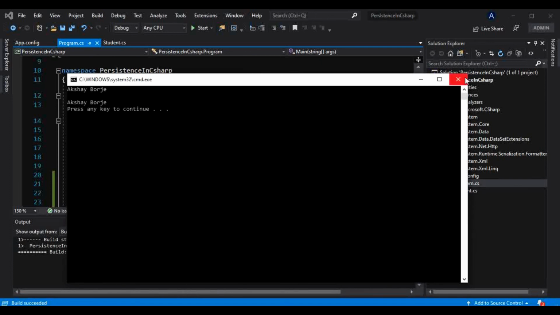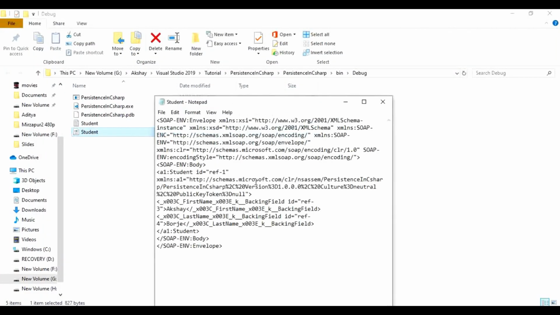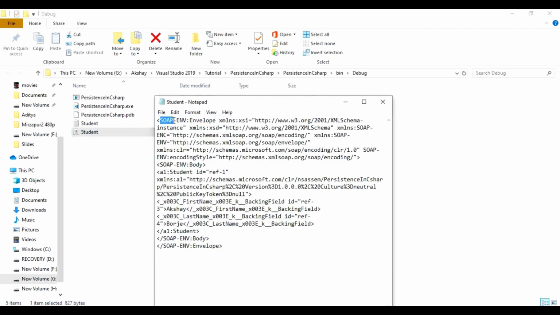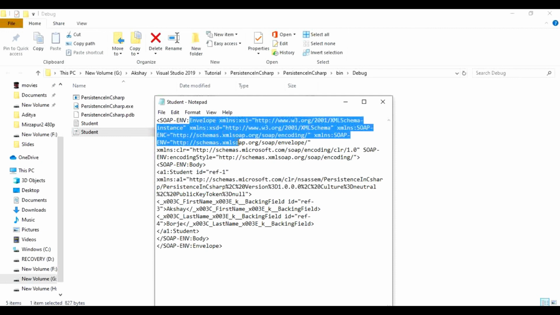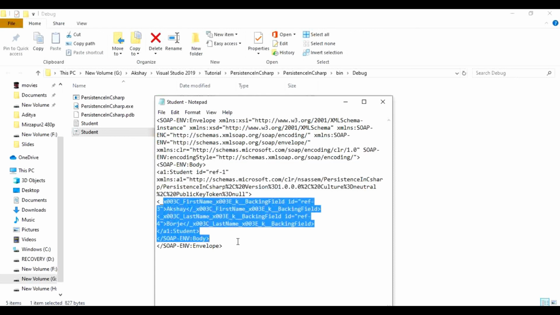okay, so we got that information, and it should be saved here, that is this XML file. If you see, this SOAP formatter is nothing but a SOAP envelope, so this is also storing that information in some kind of XML format only.